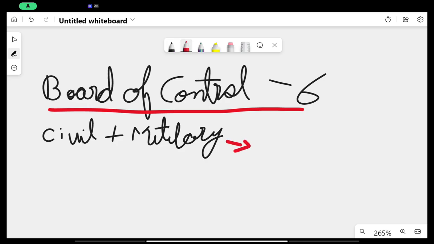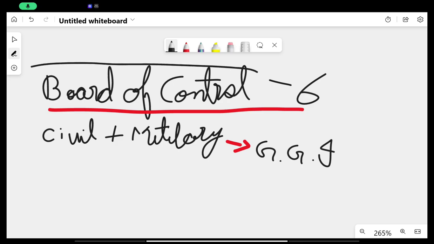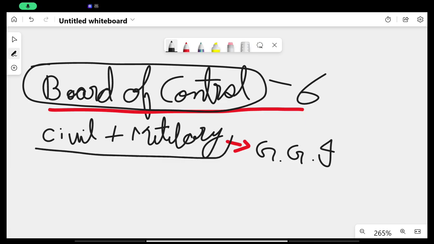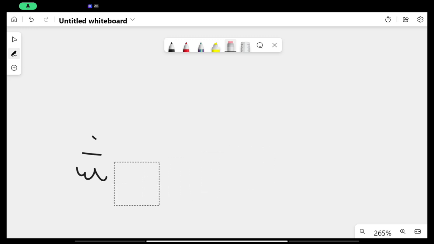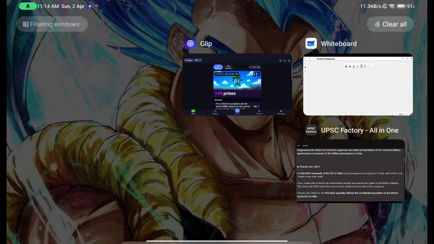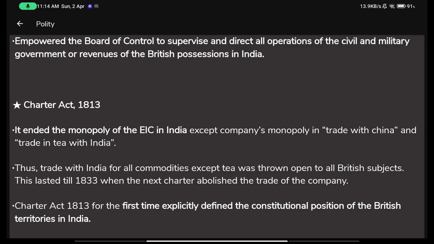But now this power was given to whom? This power was given to the GG, that is the Governor General of India. So before, this power was with the Board of Control. I don't know if the Board of Control was demolished or broken down or what, but these very same powers were now given to the Governor General of India. That is now William Bentinck. Tick. So Tink. And this was after the Second Charter Act of 1833.